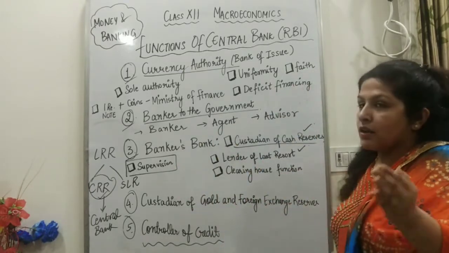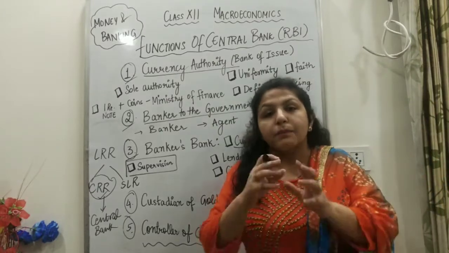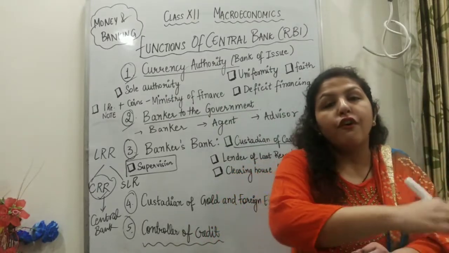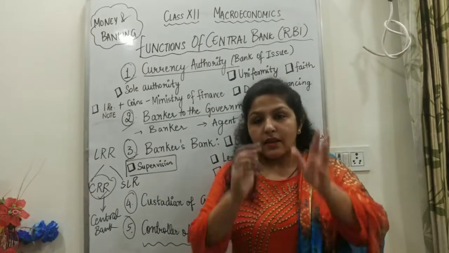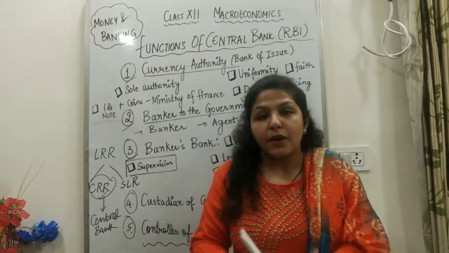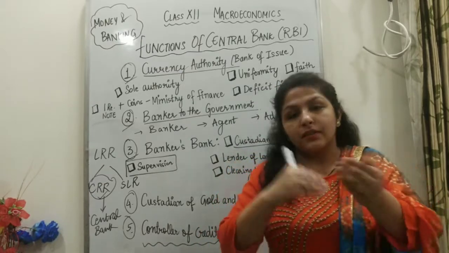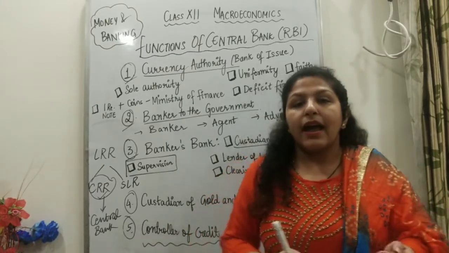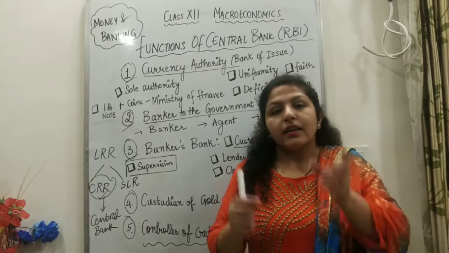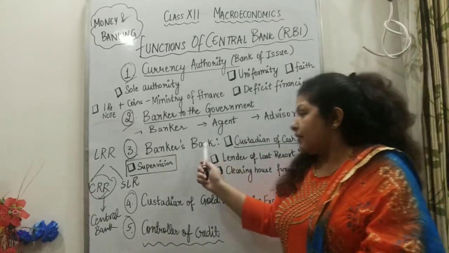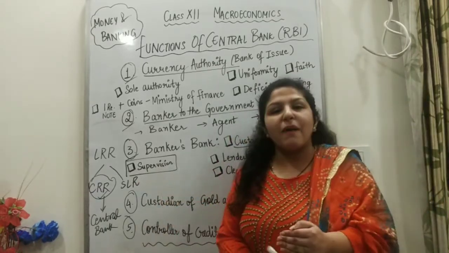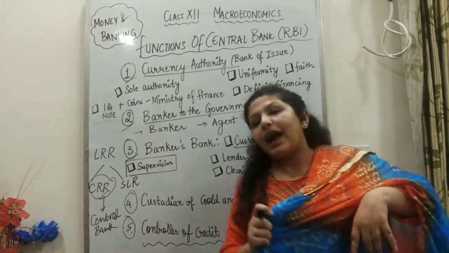Okay, next is the clearinghouse function. The central bank plays the role of clearinghouse for all the commercial banks, right? There is a clearinghouse maintained in which one representative of each bank comes and settles all the debit and credit transactions, right? This is how they play the function of banker's bank. Then you should know the central bank supervises all other banks as a facilitator.